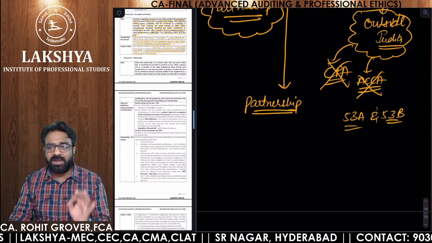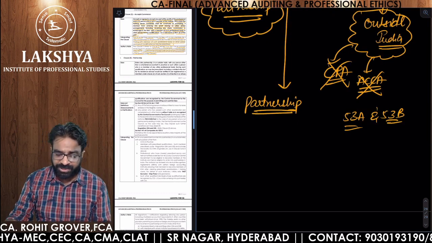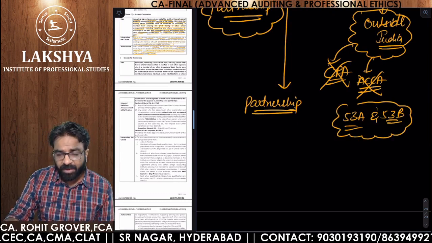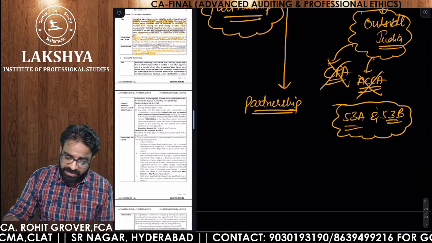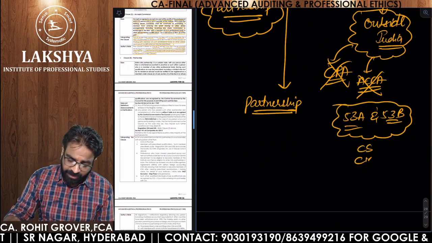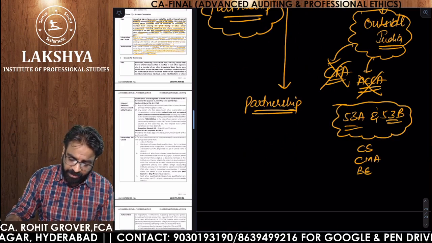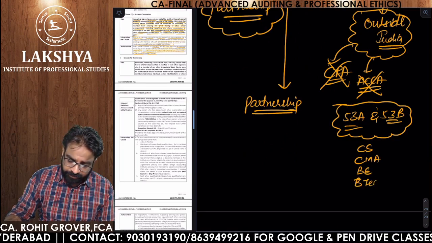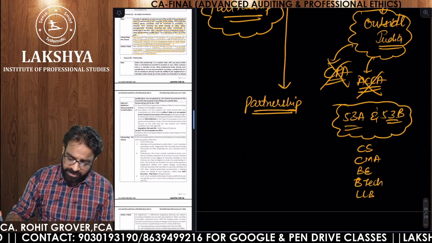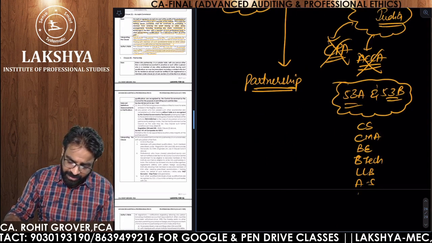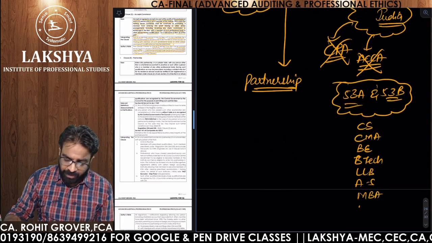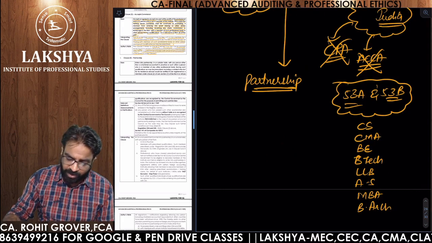Yes, we all know the 53A and 53B regulation list. What is the 53A and 53B regulation list? Sir, CS, Sir, CMA, Sir, BE, Sir, BTech, Sir, LLB, Sir, Actuarial Scientist, Sir, MBA, and Bachelor of Architecture. Do you remember all these things?